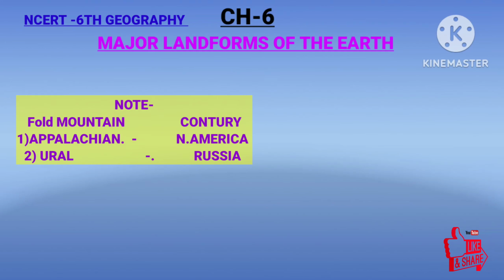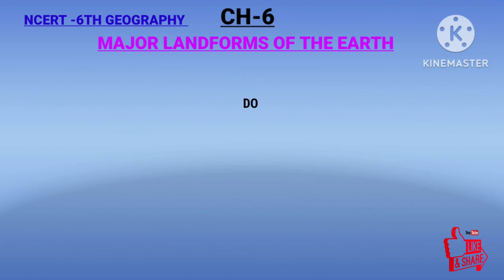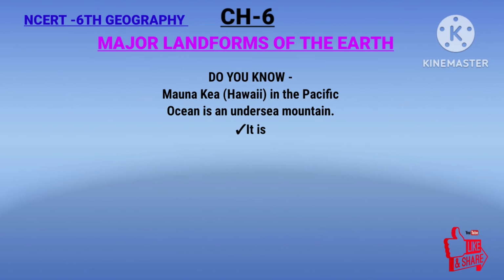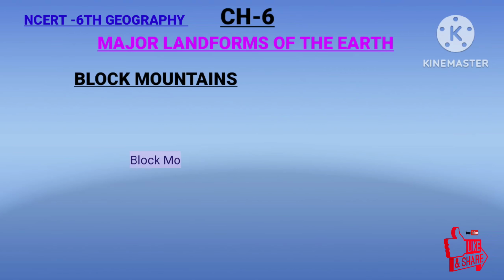There are some examples of the fold mountains and the country in which they are situated. First is the Appalachian Mountain in North America, and the Ural Mountain in Russia. Do you know? The Mauna Kea, Hawaii in the Pacific Ocean is an undersea mountain. It is higher than Mount Everest, being 10,205 meters high.